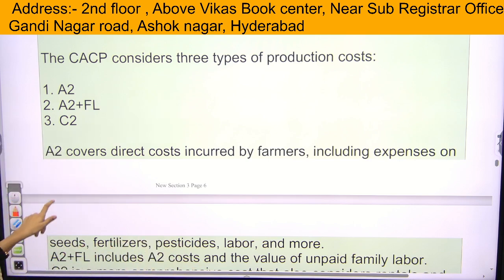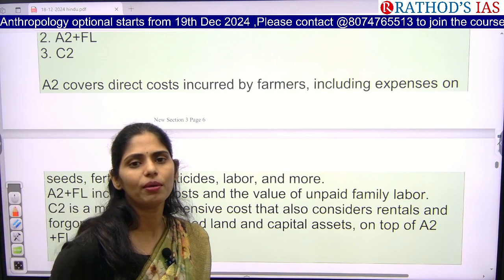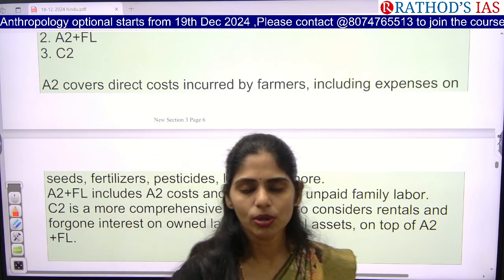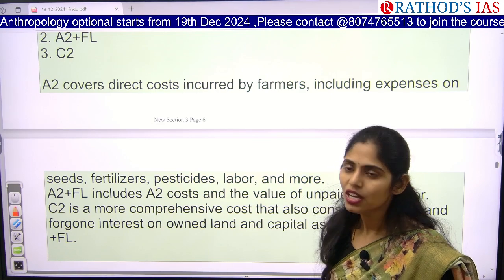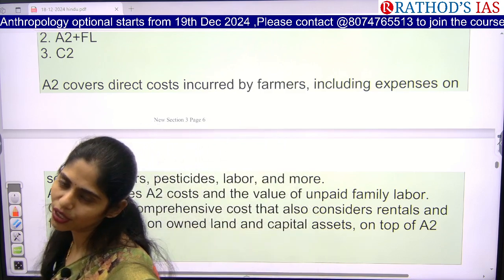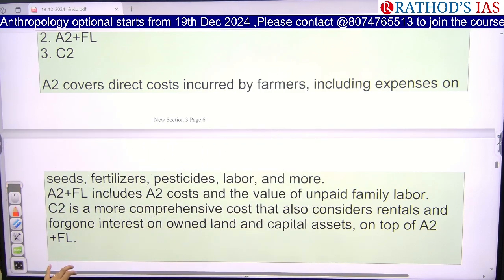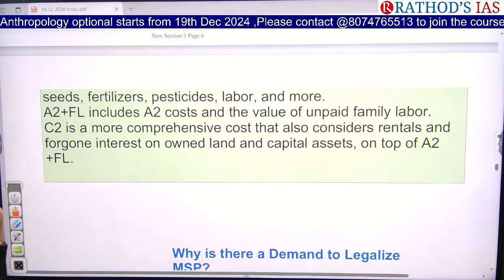And next one is FL. FL is nothing but, as I said, in a farming community, the entire family will be depending on farming itself. So because of this, most of the time this family labor is unpaid, so unpaid family labor is also included, that is FL. Next one is C2. C2 is nothing but the more comprehensive cost. For example, it also considers rentals and other interest or capital interest; everything will be included under this C2.